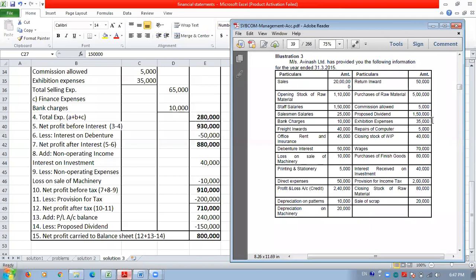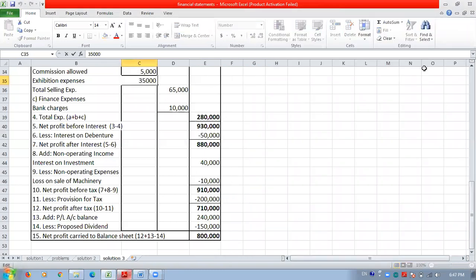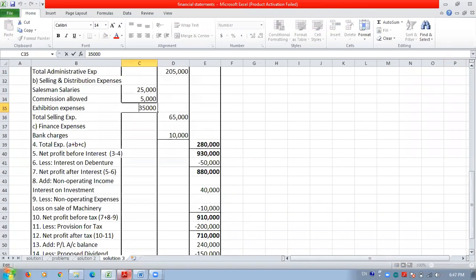Next one, the exhibition expenses. Exhibitions are conducted for increasing the sales. So these 35,000 are shown as selling expenses, and it is shown here, 35,000. So it is a selling and distribution expenditure, exhibition expenses.